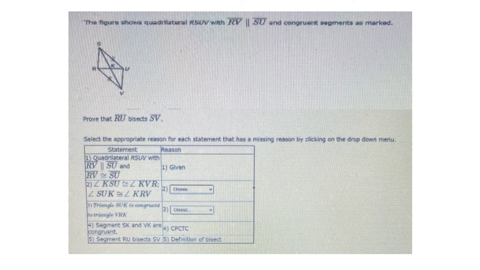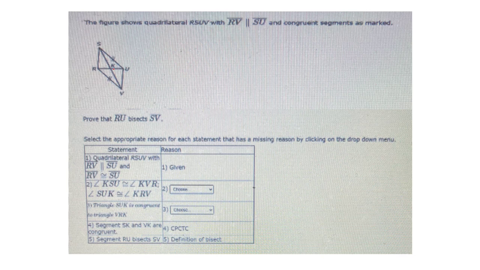So let's look at what we have here. It says the figure shows RSUV with RV and SU parallel and congruent segments are marked. Oh, quadrilateral RSUV, by the way. Prove that RU bisects SV. And we don't actually have to do it. We just have to select the things. This says select the appropriate reason for each statement. So up top, it gives us the given, and then it says KSU is congruent to KVR.